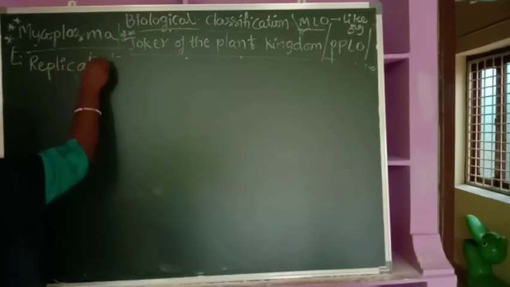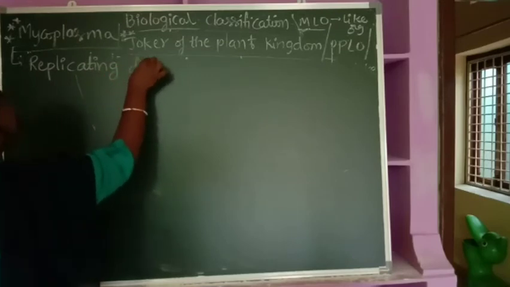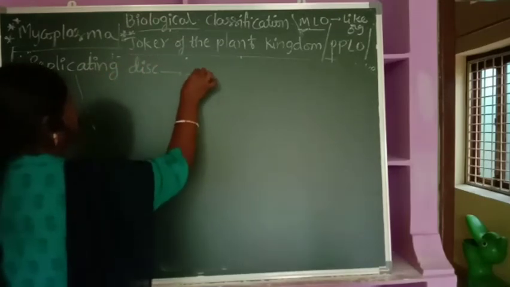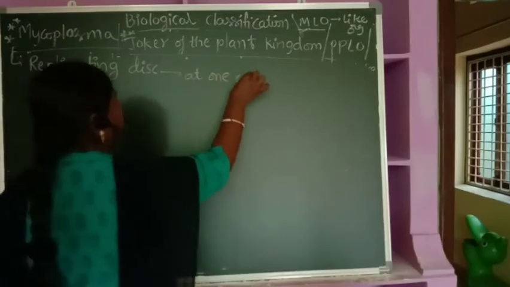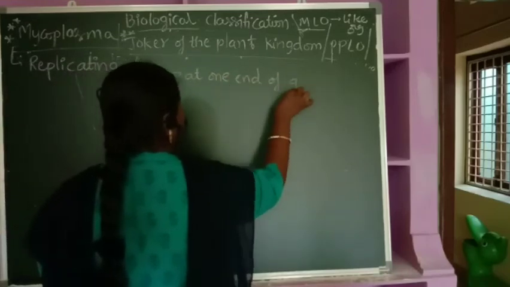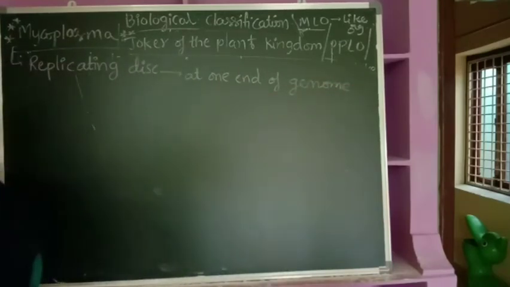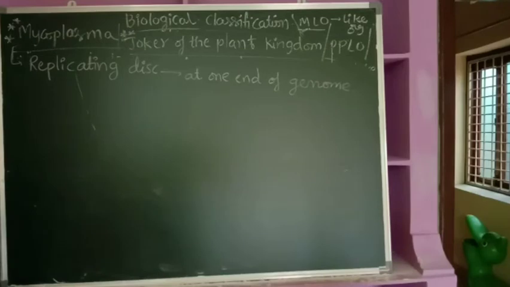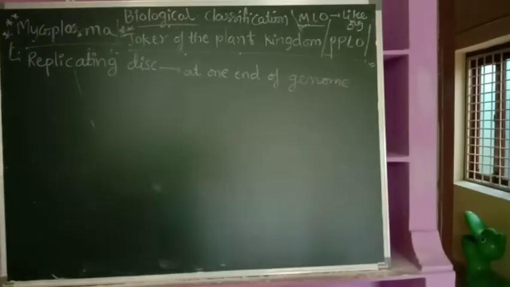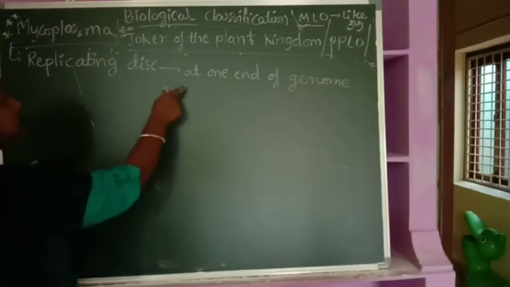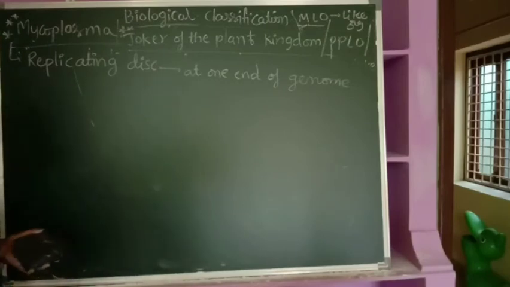We find the replicating disc present at one end of the genome. What's the meaning of that? Let us take the meaning of this. The replicating disc is present at one corner of the Mycoplasma, at one end of the genome.